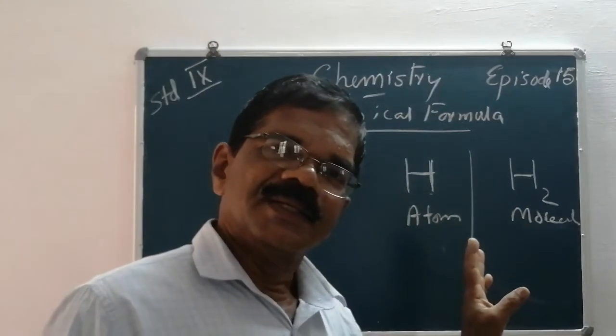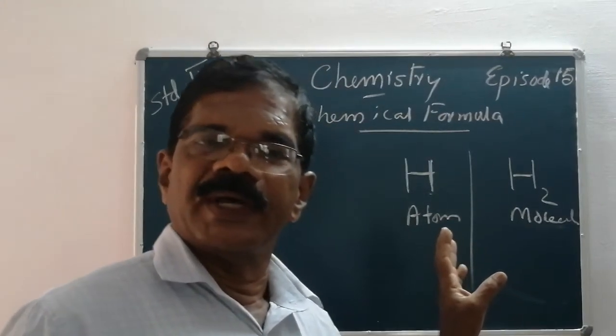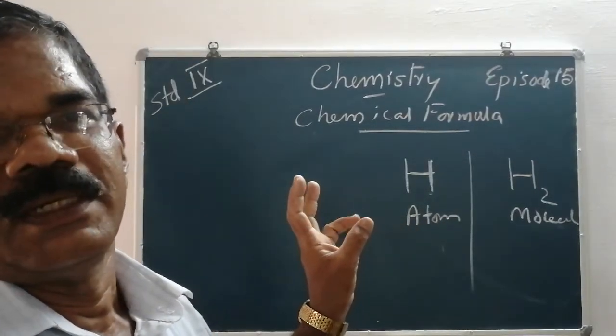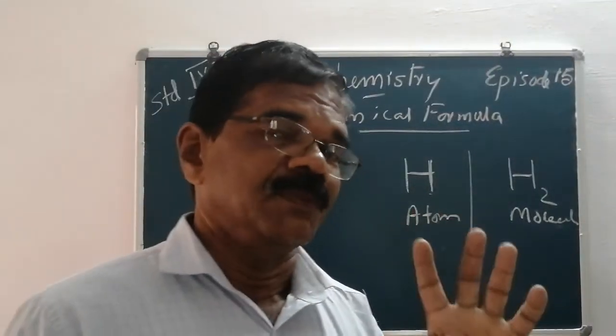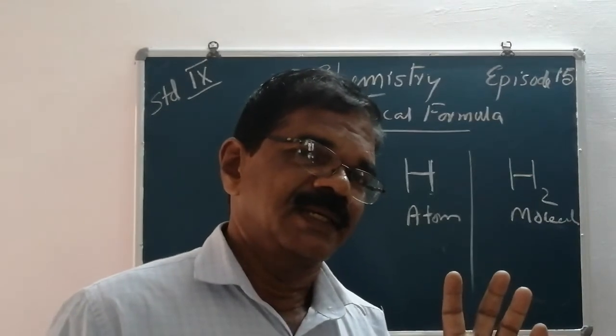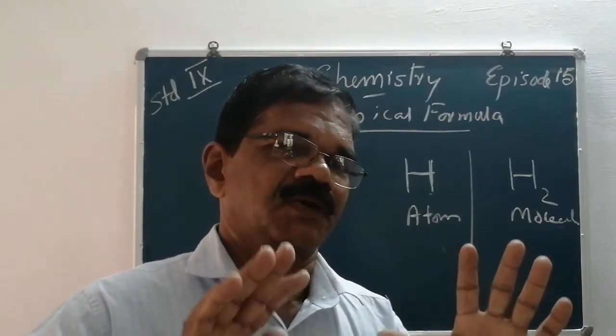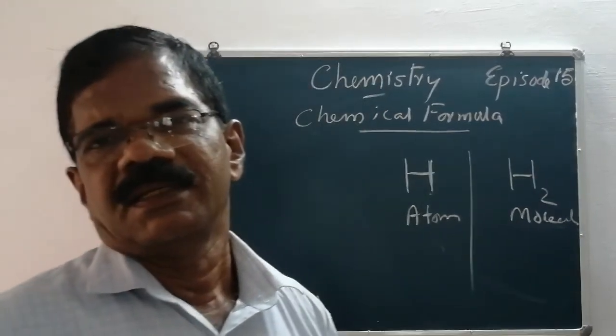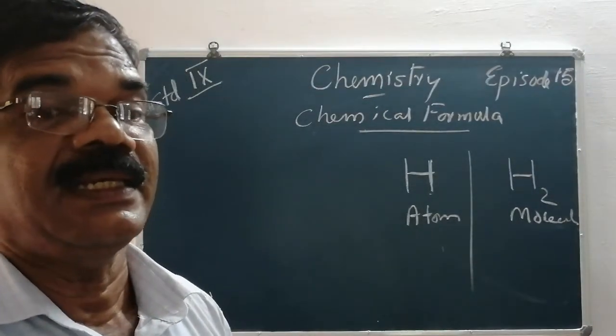Now, in the case of monoatomic molecules, we have learned how many atoms we can see in the universe. Only 118 atoms.